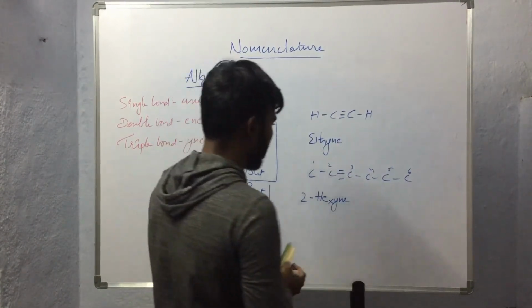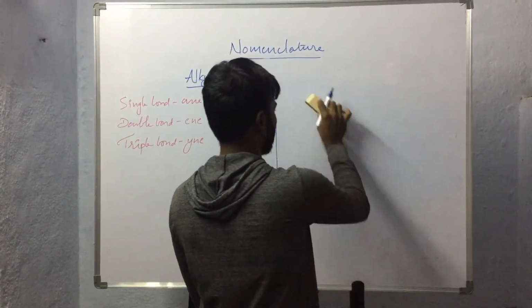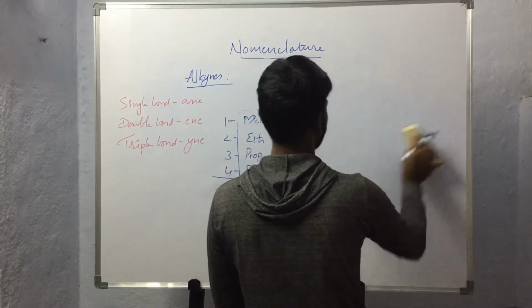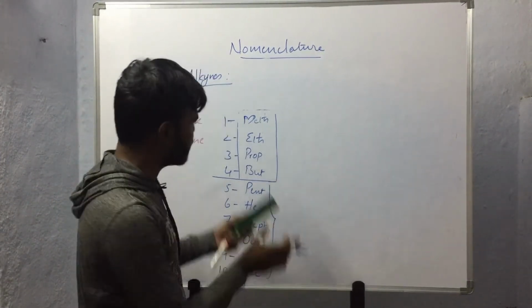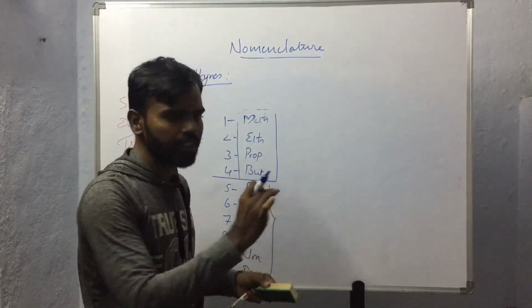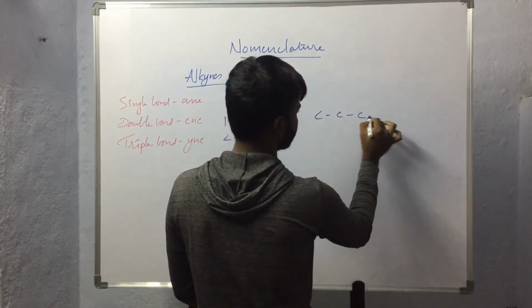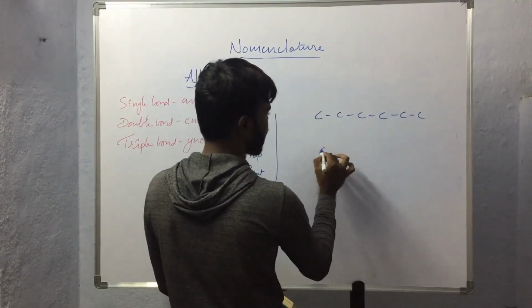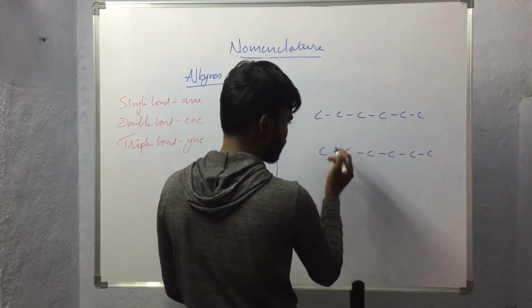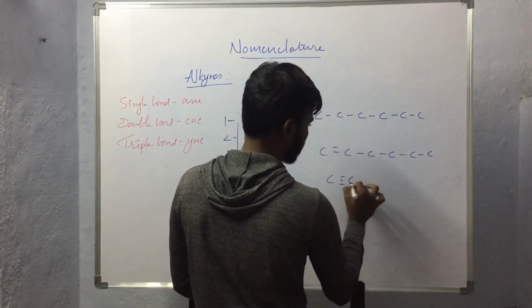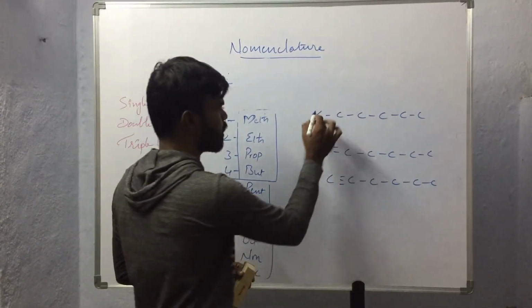See here, in these conditions, no branches are there in these compounds. We have seen only straight chain compounds.